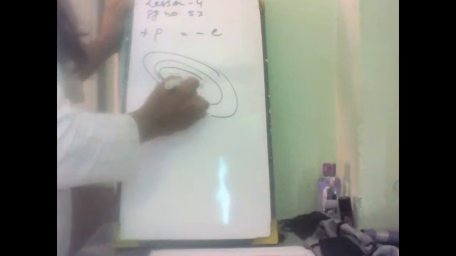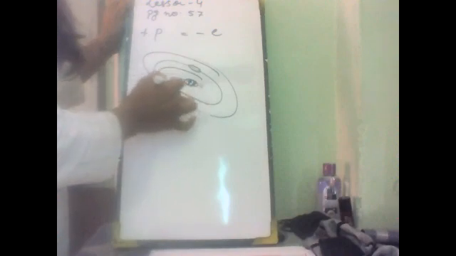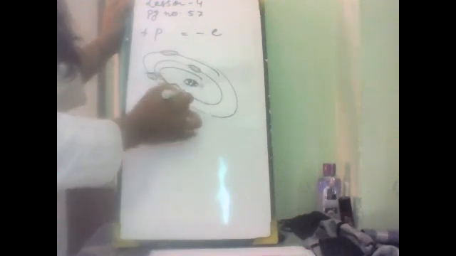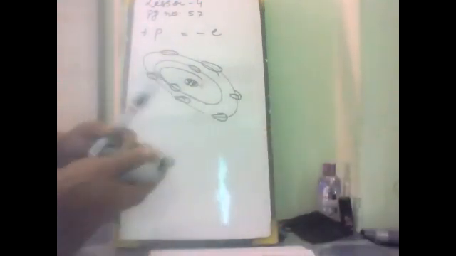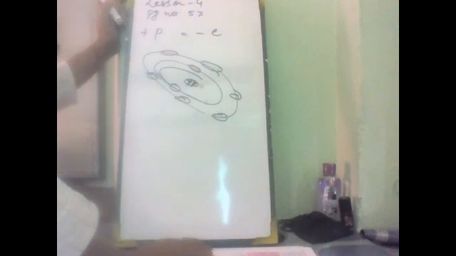There are positively charged protons present there, and electrons are revolving around the nucleus, and they balance each other because the number of positive charges and the number of negative subatomic particles are equal, so the atom is electrically neutral. These are the postulates, or what the model says.